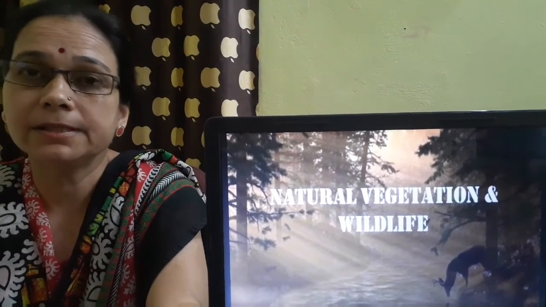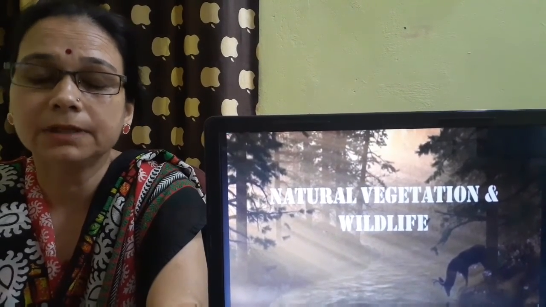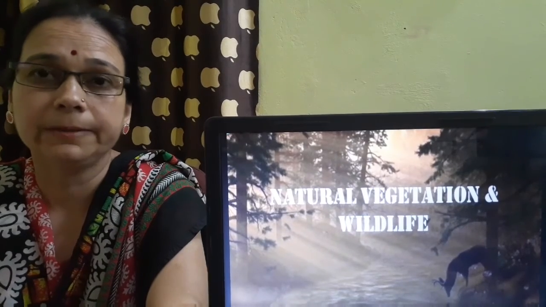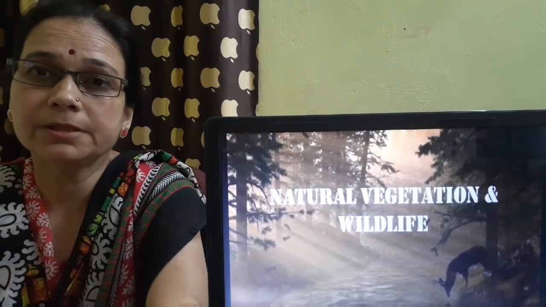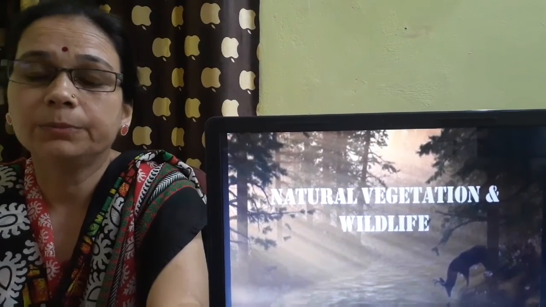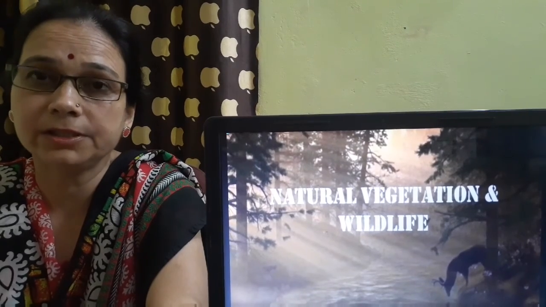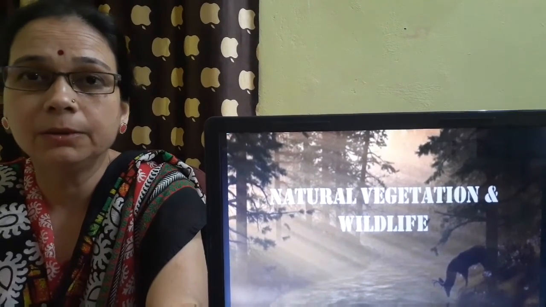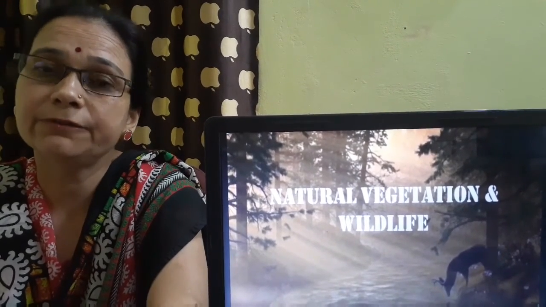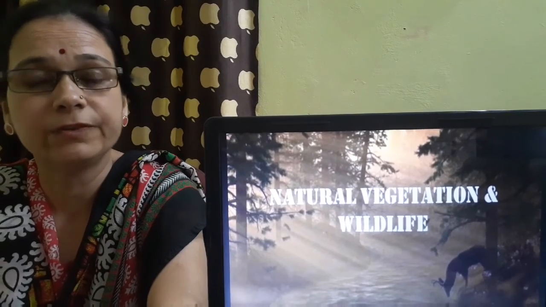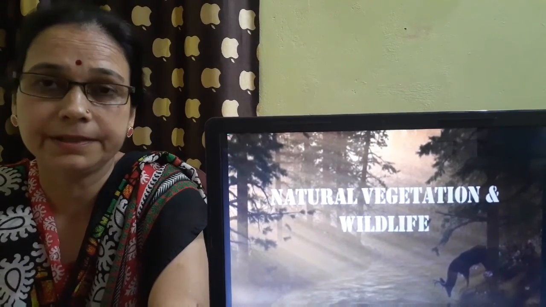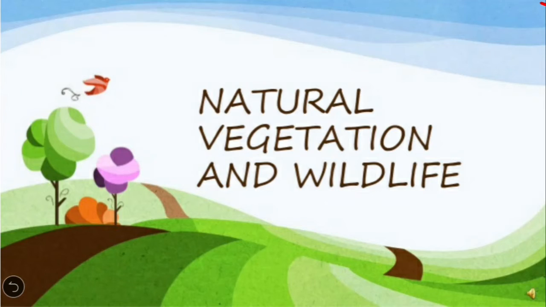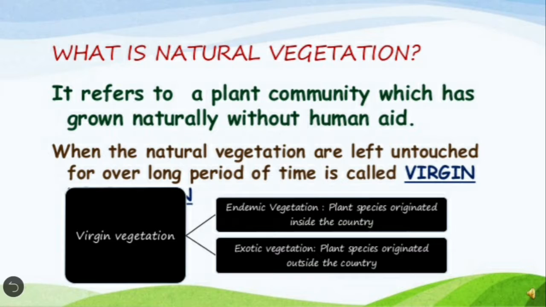So our today's lesson is based on natural vegetation only. In this we are going to study the factors which affect the natural vegetation, and then further we will continue with the different types of vegetation found in our country India. So let's start with an explanation of natural vegetation and wildlife.